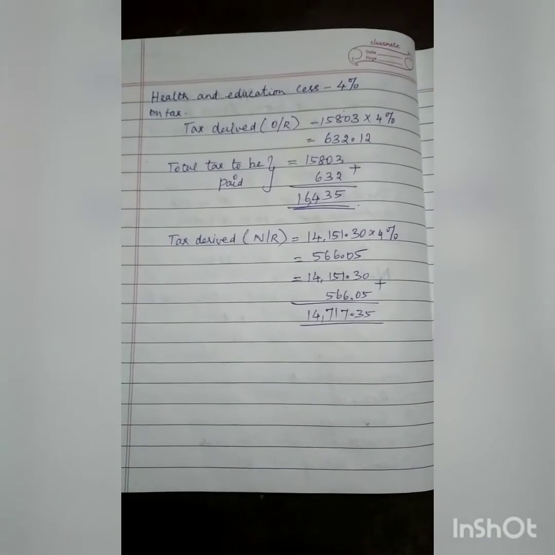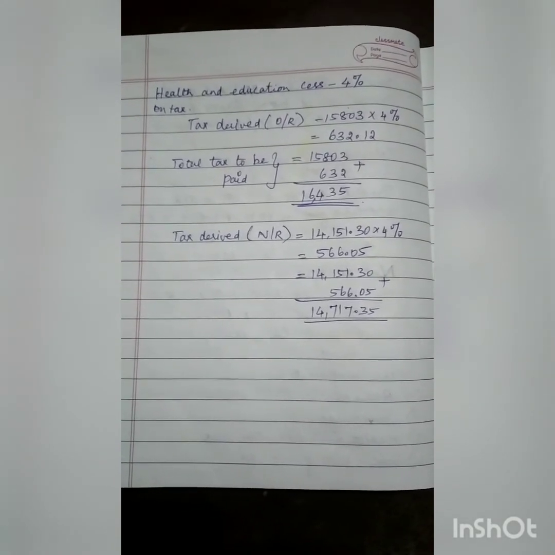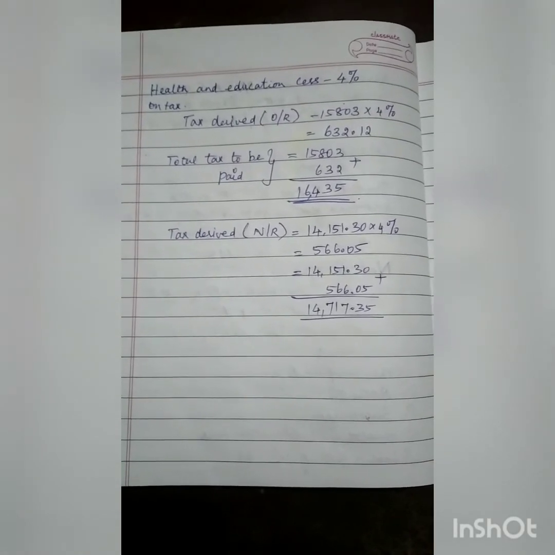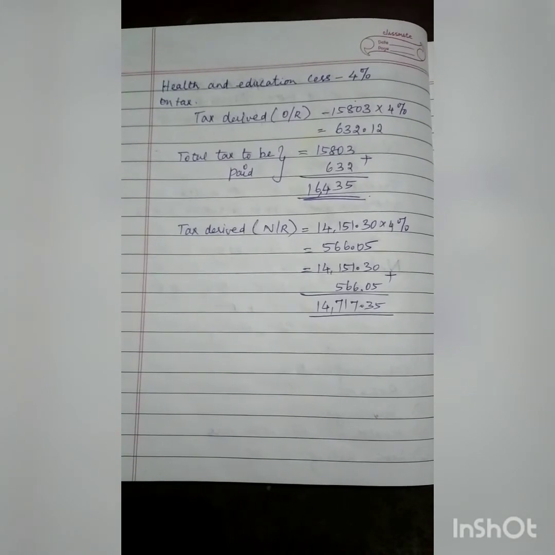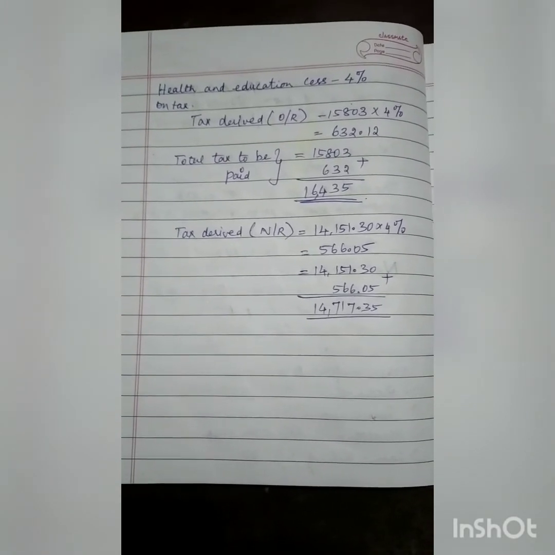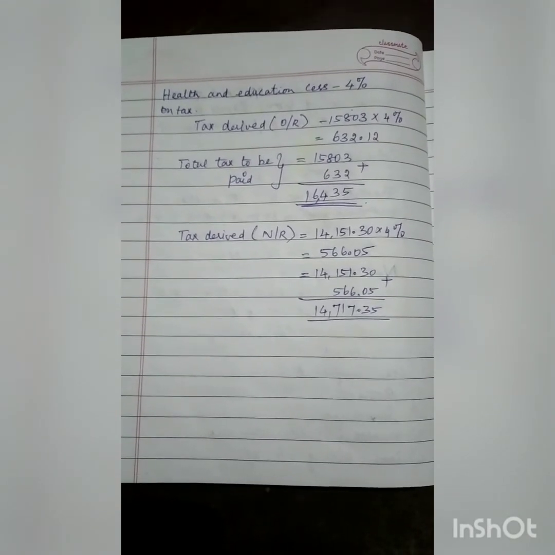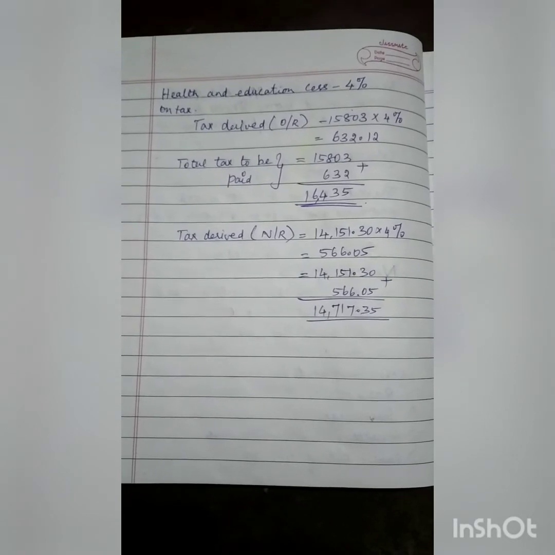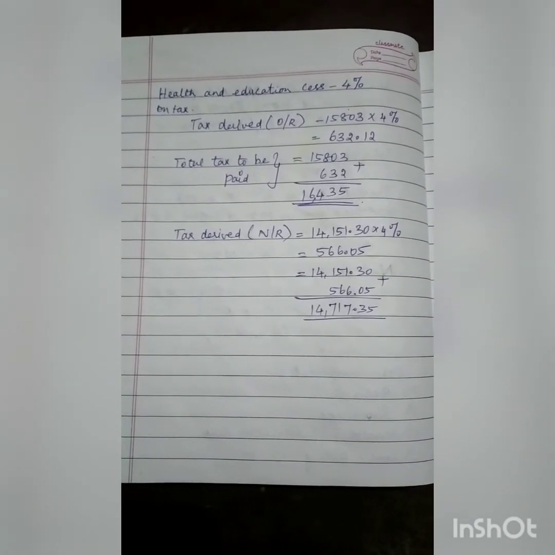So in our example, under the old tax regime, we calculated 15,803, right? You'll have to calculate 4% of it, which comes around 632.12. So your net tax, or the total tax to be paid, will be 15,803 plus 632, which is around 16,435.